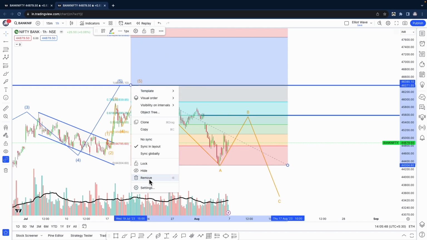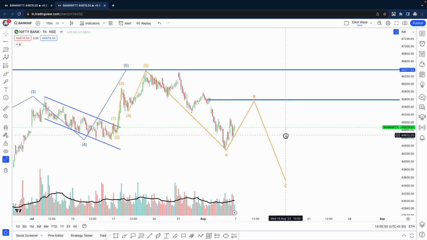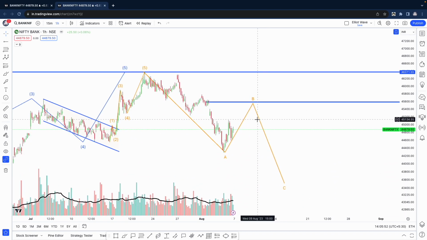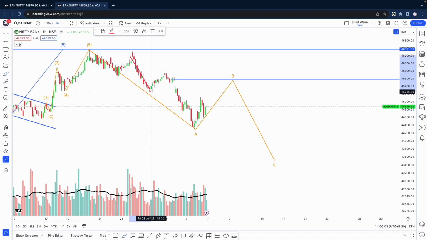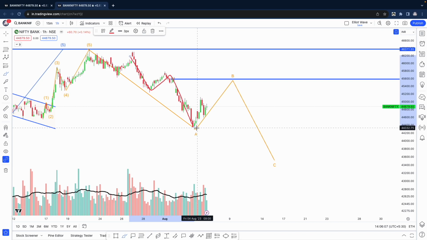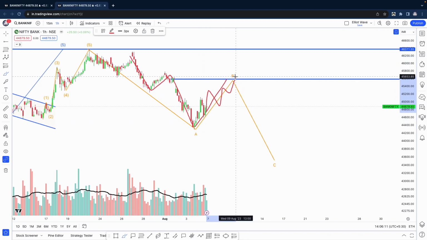So in case we go up, I'll make a video of the possible targets on the upside. Now this move, this bounce we're expecting, will not be a very smooth bounce. For example, over here, this was a smooth fall, right? Anybody could have made money. Now this bounce will not come in a straight line. It will be choppy, and then we will get a smooth move on the downside. So wait for that bounce.